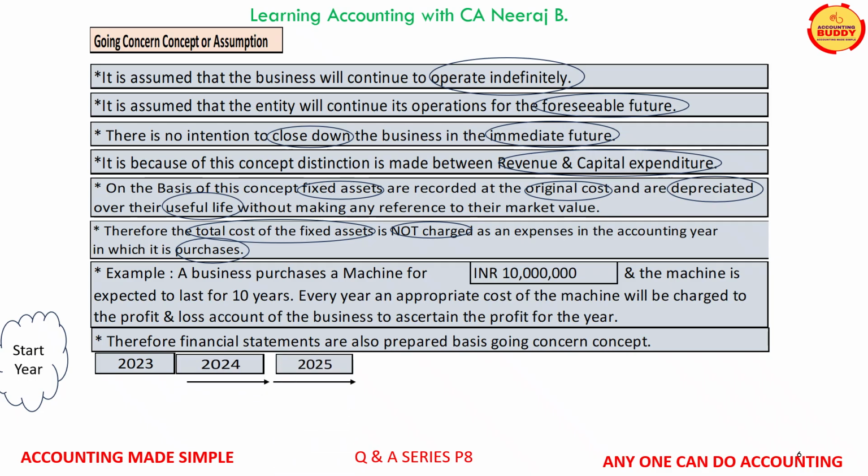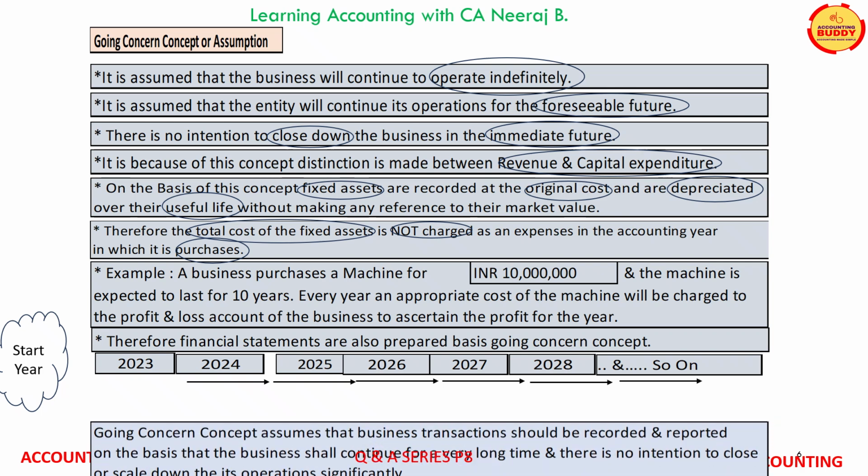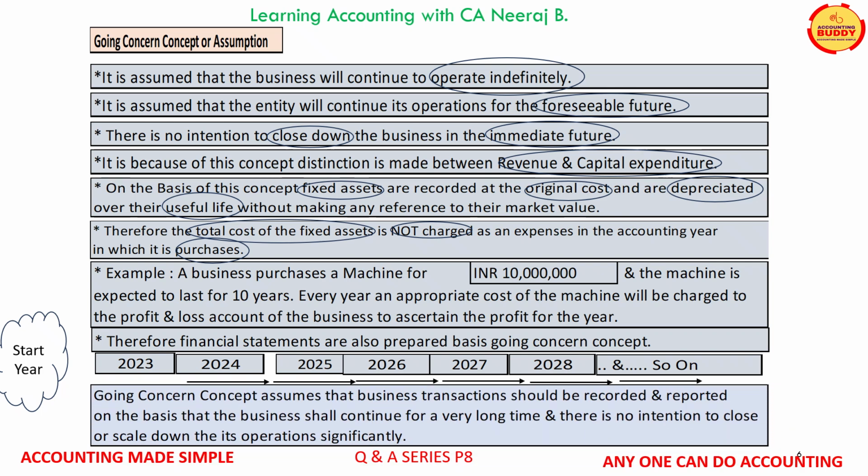Financial statements are always prepared on the basis of the going concern concept. This concept ensures that business transactions are recorded and reported on the basis that the business shall continue for a very long period, and there is no intention to close or scale down the business operations significantly.